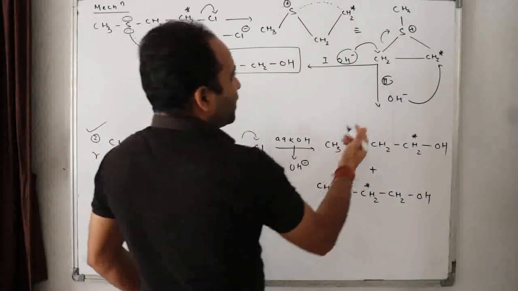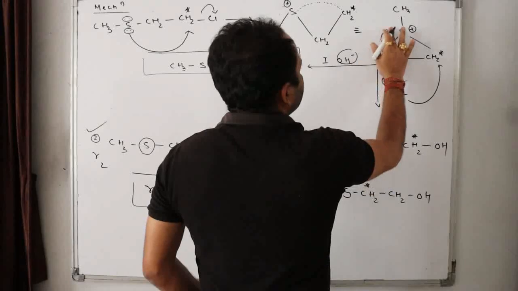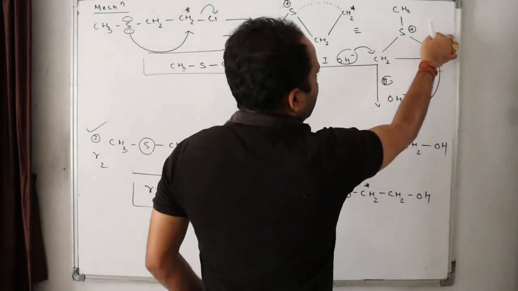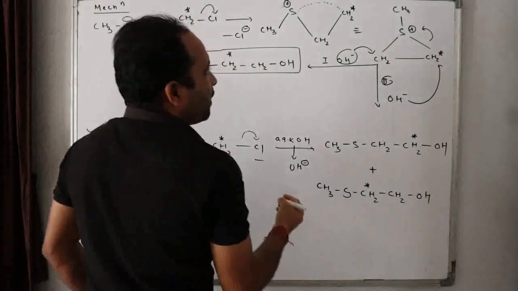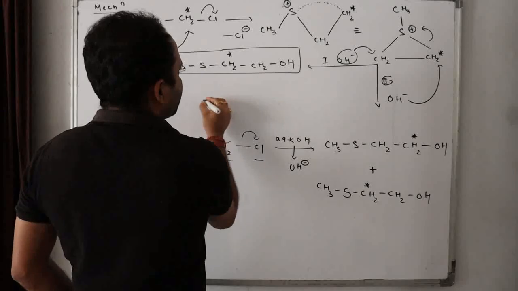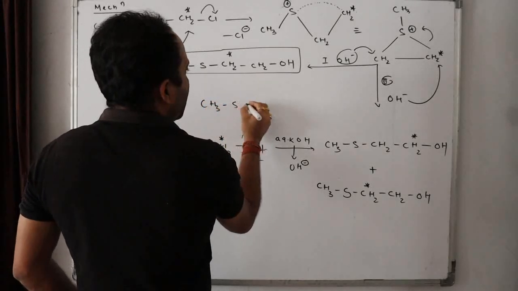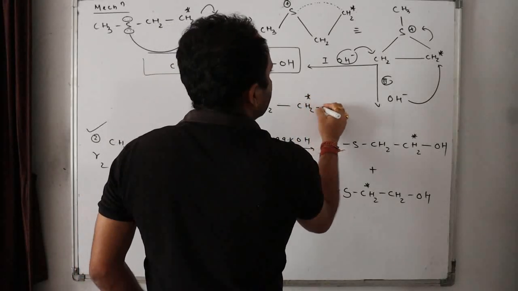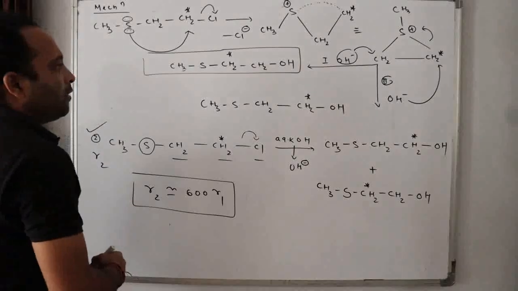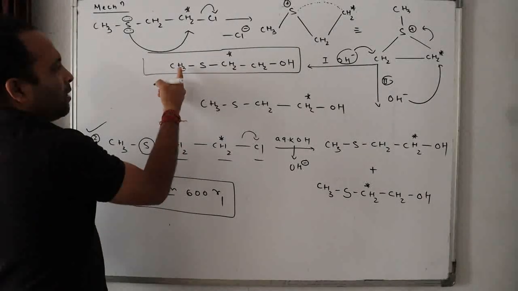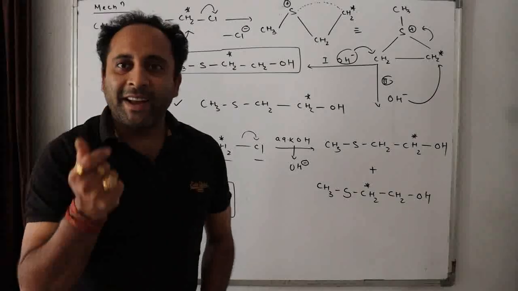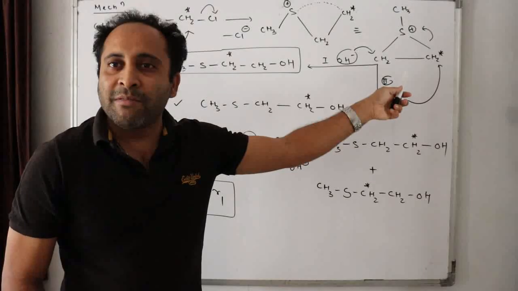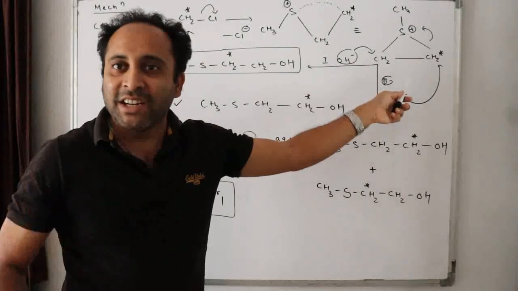And what was the normal product? This OH minus will attack this CH2, this bond will break over here. So what will happen? What will I get? CH3 S CH2 CH2 star OH. Now this was a normal product. This was the product formed due to NGP. Now why does this NGP make the reaction faster? Because the intermediate is a highly unstable 3-membered ring, isn't it? This makes the reaction faster.